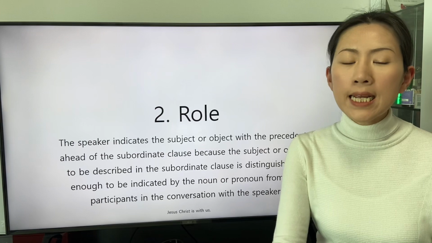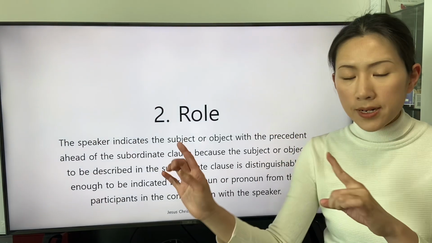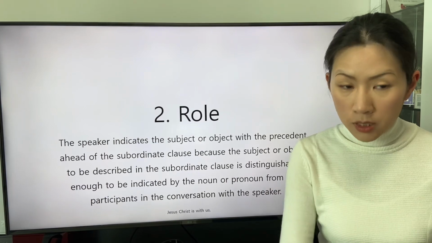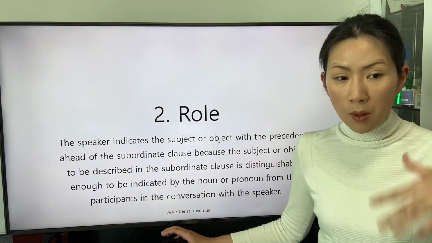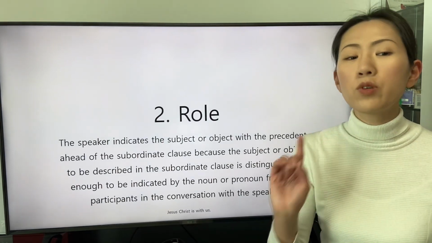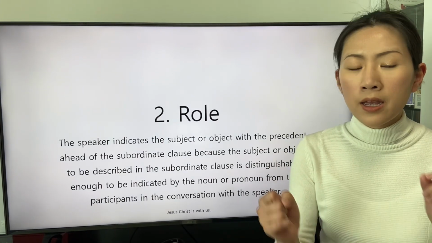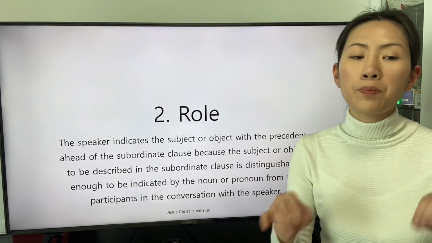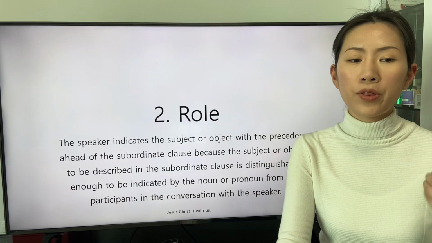The speaker indicates the subject or object with the precedent ahead of the subordinate clause because the subject or object to be described in the subordinate clause is distinguishable enough to be indicated by the noun or pronoun from the participant in the conversation with the speaker.